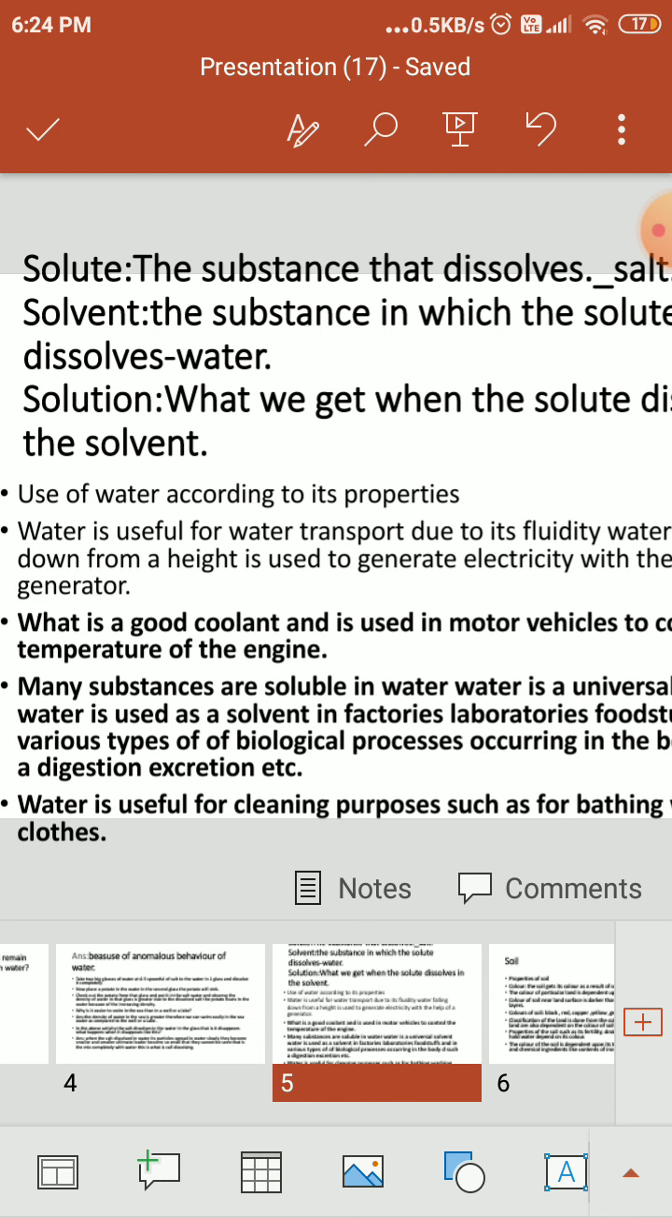Water falling down from a height is used to generate electricity with the help of a generator. फ्लूडिटी के कारण हम लोग उसको ऊपर से फ्लो कर सकते हैं, जिसके कारण हम उसको यूज़ कर सकते हैं इलेक्ट्रिसिटी जनरेशन के लिए. This is how electricity is generated with the help of water. These are all in the 10th standard. There is a separate concept based on this.